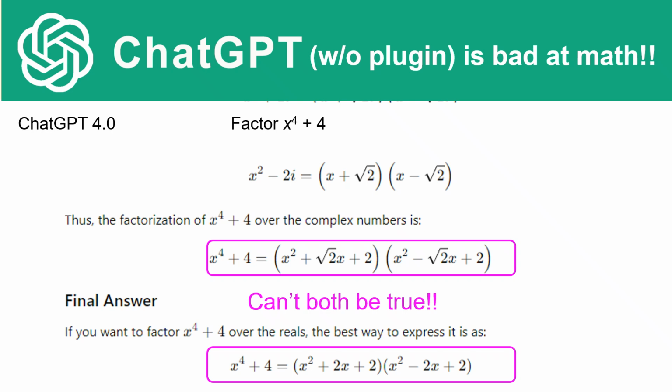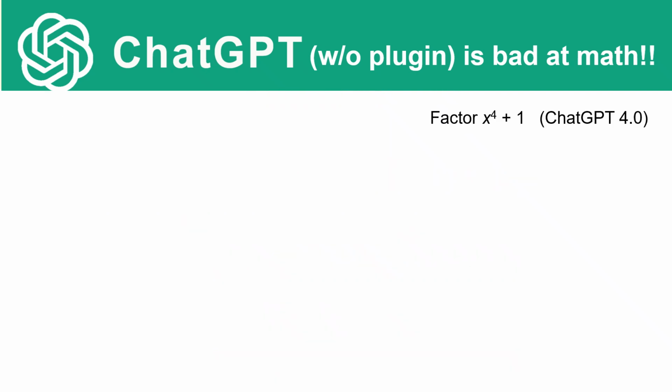But notice its final answer is not the same as the answer immediately above. So they can't both be true. And this step that it did is completely wrong. X plus the square root of 2 times x minus the square root of 2 is x squared minus 2, not x squared minus 2i.